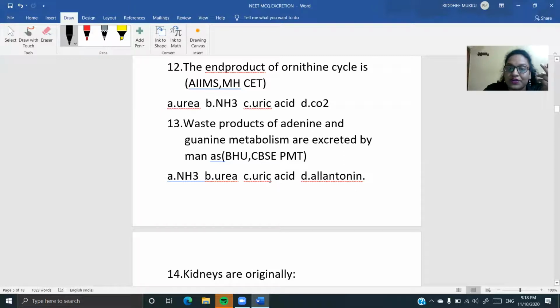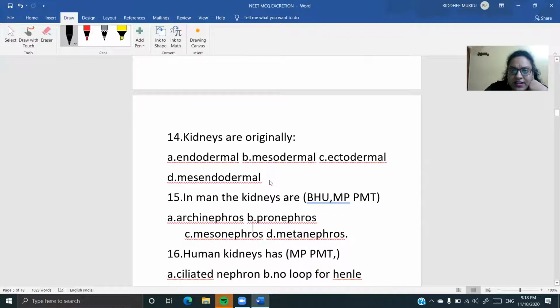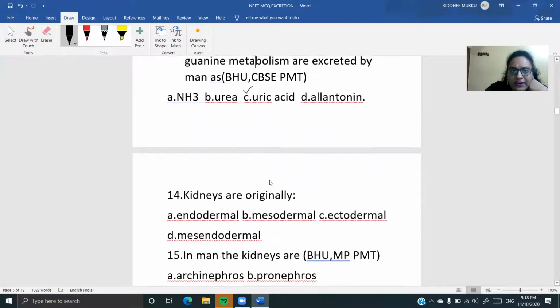Uric acid is produced, right? So we are going to actually release uric acid during this procedure. The waste products of adenine and guanine metabolism are excreted in man as uric acid. Okay. Now, children, let me come to this particular topic here.